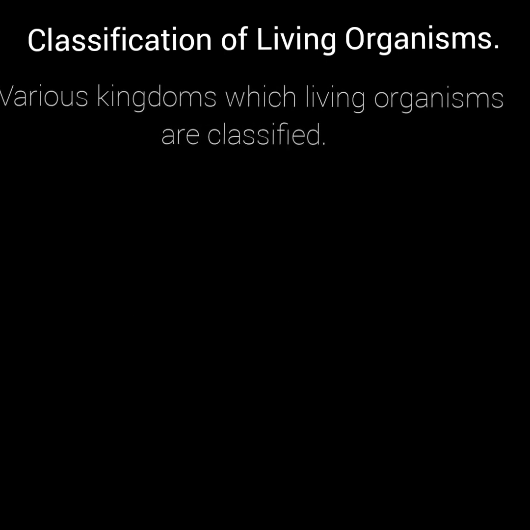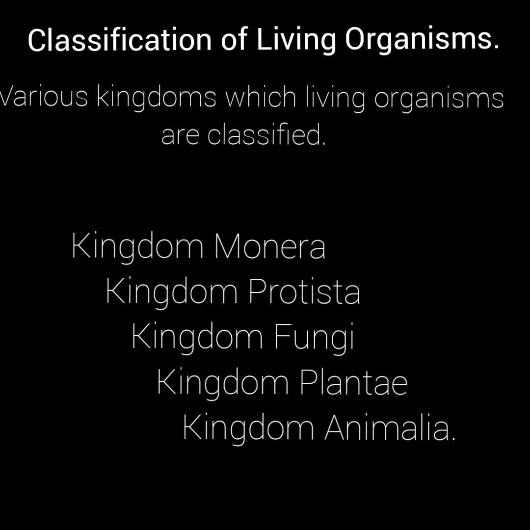Next, we'll be looking at classifying living organisms into various kingdoms. Although Carolus Linnaeus classified all living organisms into two kingdoms, which are plants and animals, this method of classification made it difficult to place some organisms into these kingdoms. Because of this, biologists came up with five kingdoms in which organisms can be classified. And they are the kingdom Monera, the kingdom Protista, the kingdom Fungi, kingdom Plantae, and kingdom Animalia.